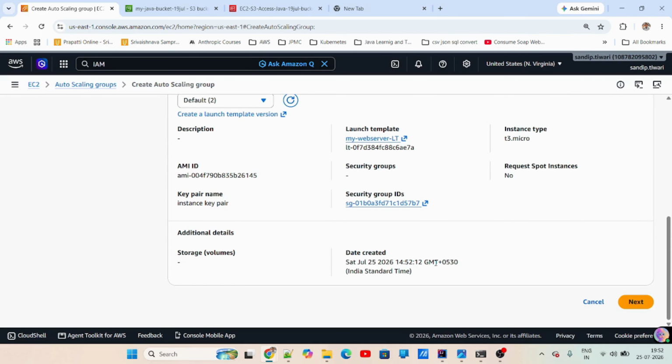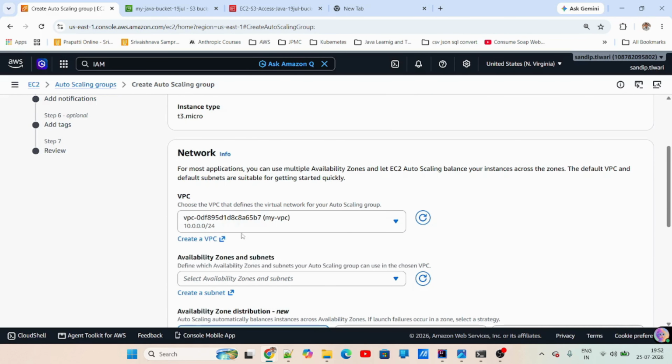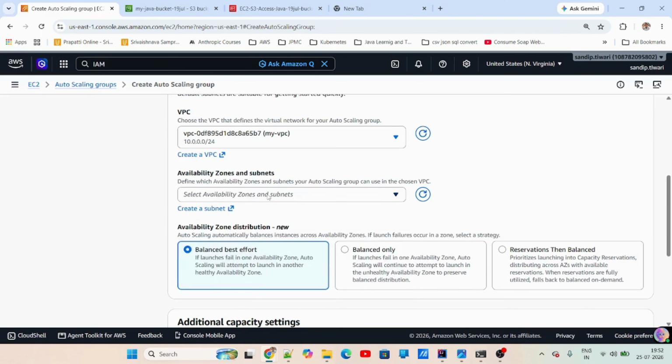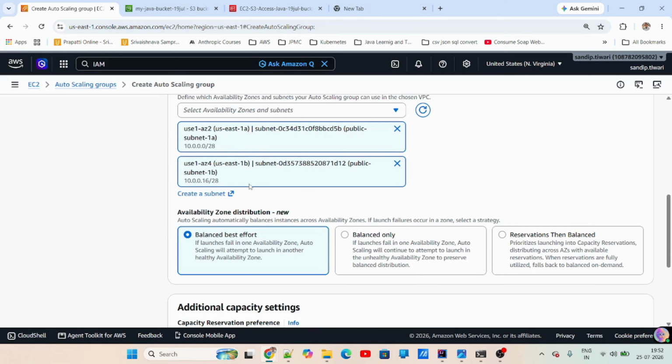Now here you have to choose the network. You can see that the instance type is T3 micro, which I have selected. You can also override the launch template, that is up to you, and I'm using the same launch template. Here I'm using the VPC. What I'm saying is launch instances in both the AZs, AZ 1A and AZ 1B.